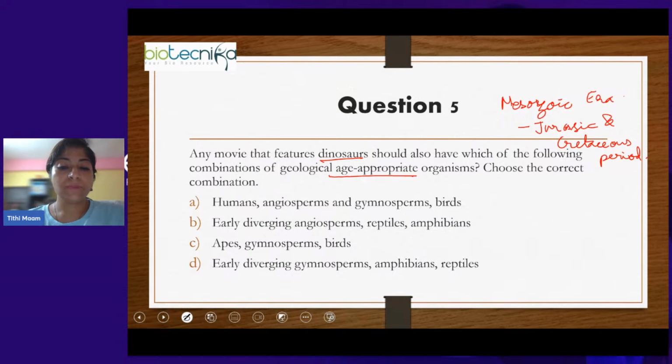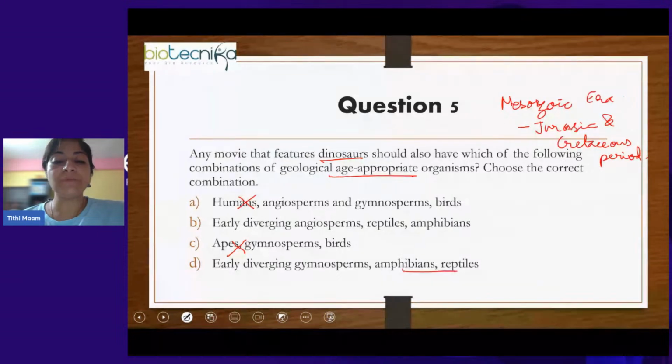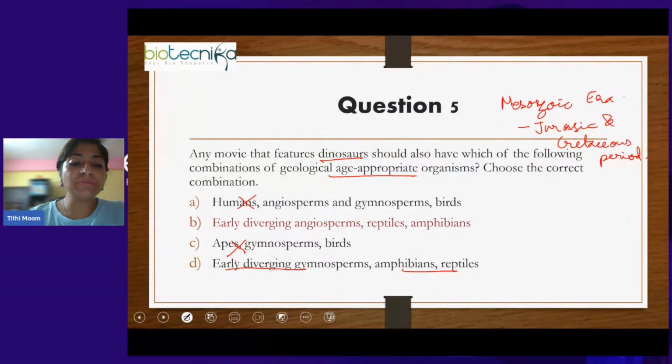So what all were there? Humans, angiosperm, gymnosperm, birds. For sure, no. Humans for sure were not there. Apes, gymnosperm, birds. Again, apes were not there. If it was written small mammals, that could have been the case because mammals were present, but apes for sure not. Early diverging gymnosperms, amphibians and reptiles. Amphibians, reptiles were present, but early diverging gymnosperms, that happened way back in the Paleozoic era. So right now we are in the Mesozoic era, so it is the time where the early diverging angiosperms were there, reptiles and amphibians.